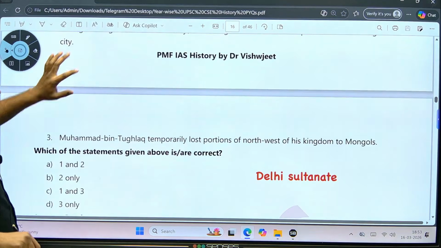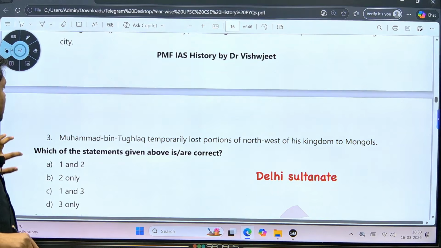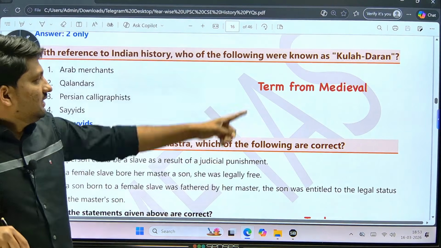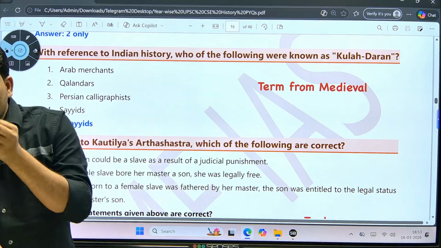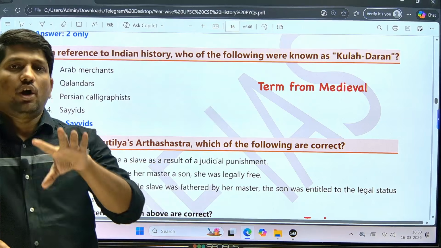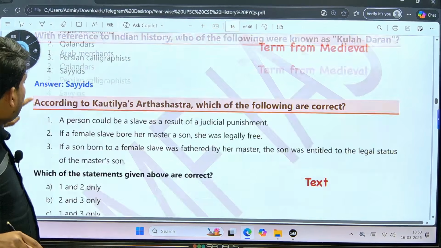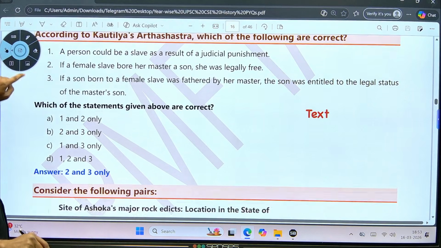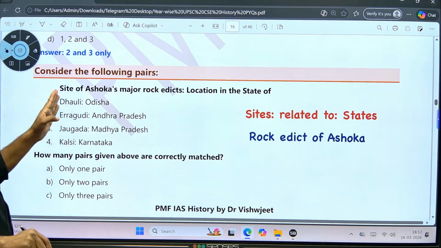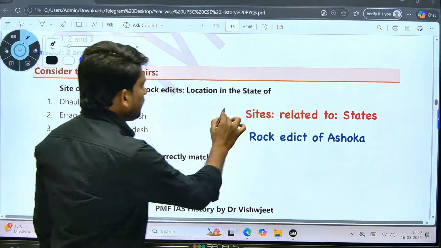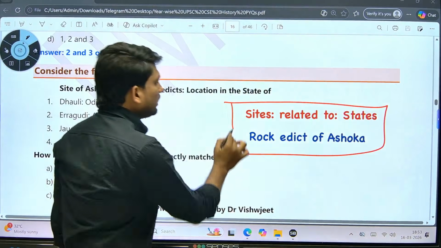This is from the Delhi Sultanate, but questions directly from the Delhi Sultanate or Mughals are very few. Then this is a term from the medieval period. Whenever they ask questions mostly from the medieval period, they focus on administration or some term. Here they asked about Kautilya's Arthashastra, which is a comparatively difficult question. Next, the site of Ashoka's major rock edicts and their location. Once again, the question was on site, archaeological importance and their state.